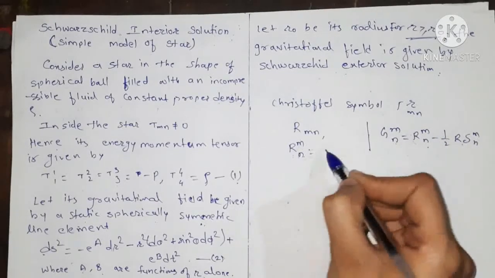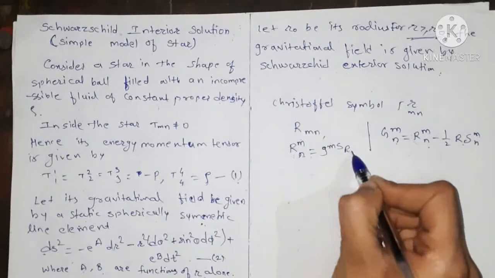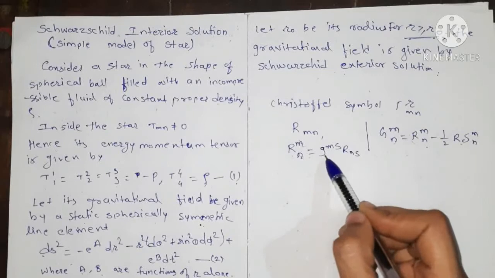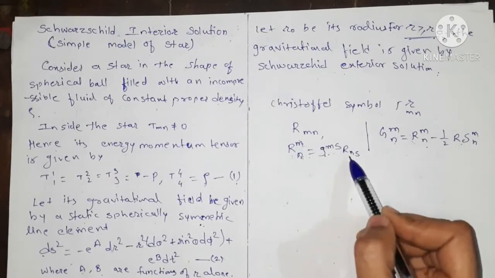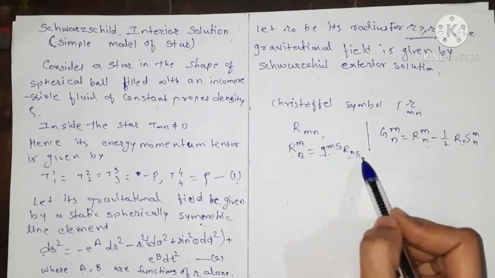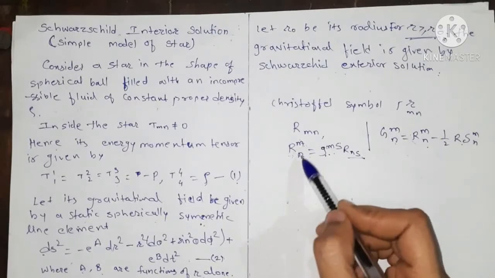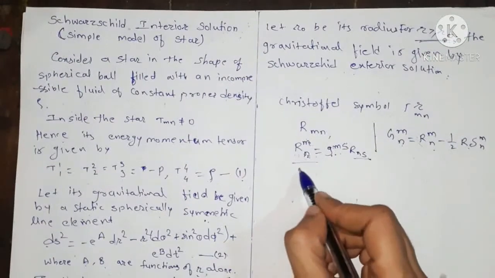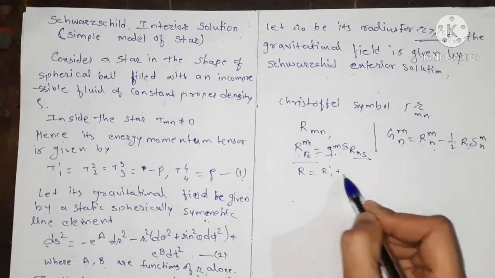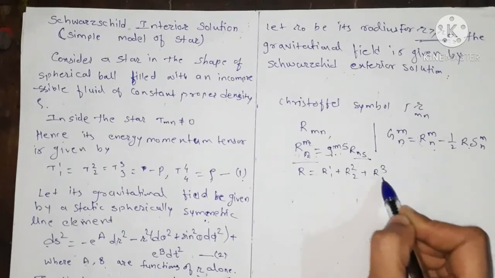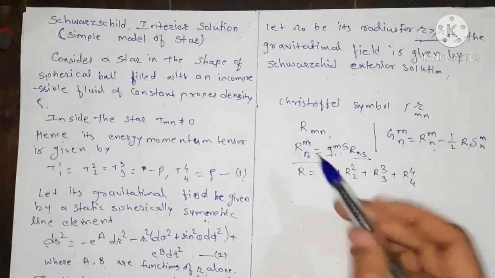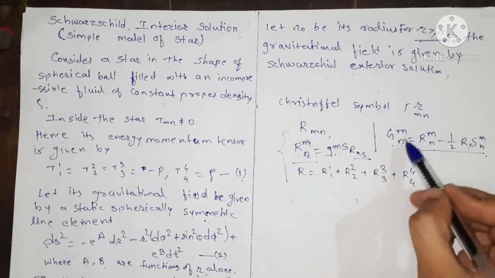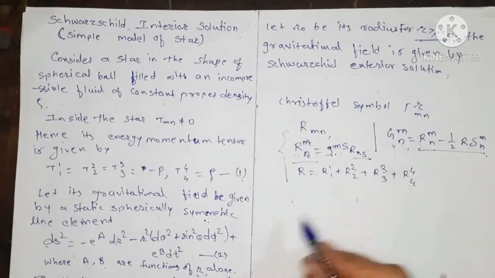So Rmn, which is nothing but Gms Rns. That is, we write Rmn in the mixed tensor form by multiplying the conjugate metric tensor to the Ricci tensor, and s is a dummy suffix. We get Rmn in the mixed tensor form. Now we have to calculate this Rmn, and then we have to find R, that is nothing but R11 plus R22 plus R33 plus R44. Substituting all these values in this equation, we get the non-vanishing Einstein tensor, which is given here.